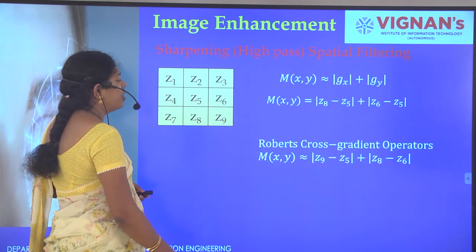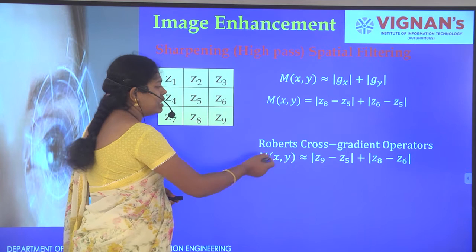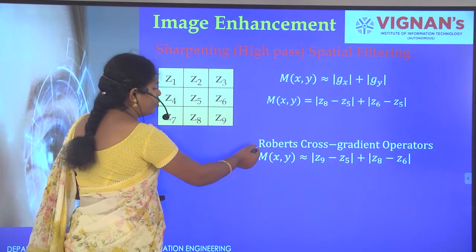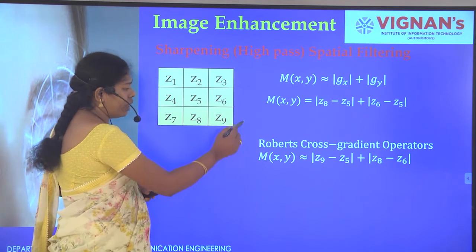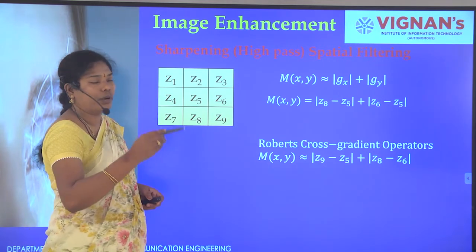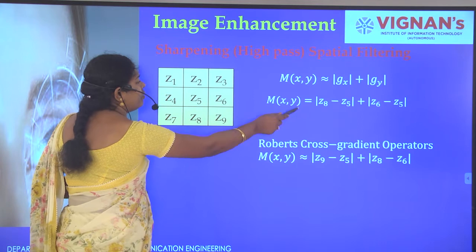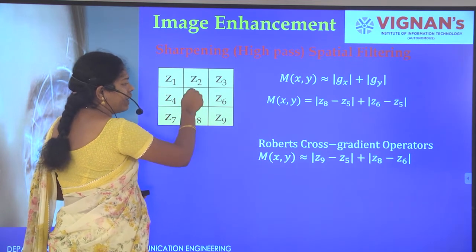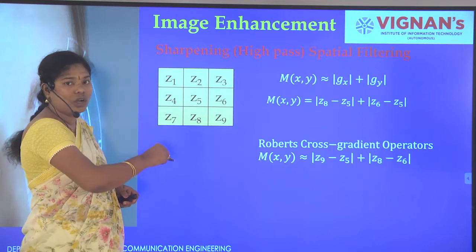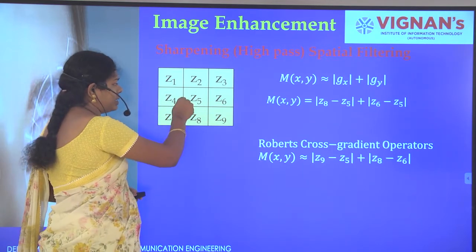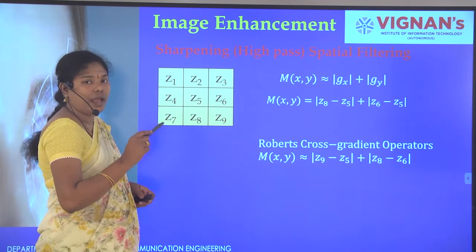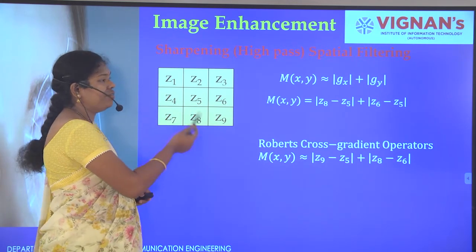Next, one of the best gradient operators is Roberts. Here we are applying the cross gradient operator. In the last example we took z8 minus z5 in the same direction, making y constant and moving only in x, and in the other making x constant and moving in y.